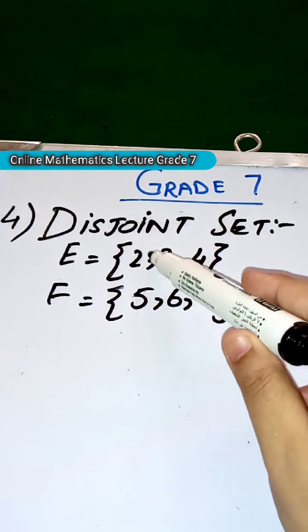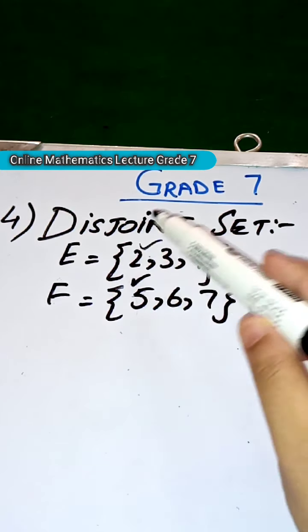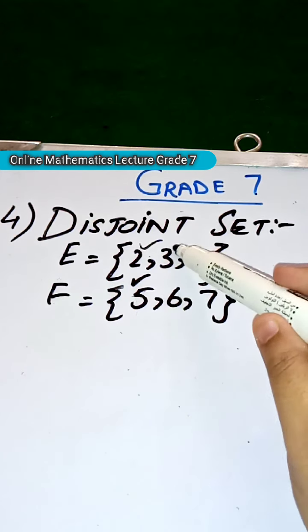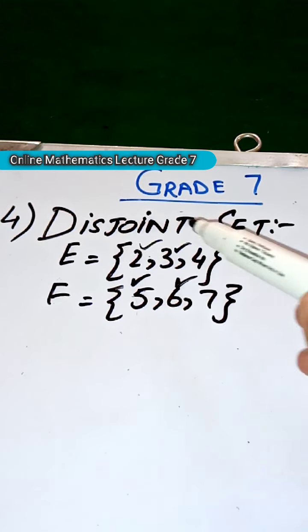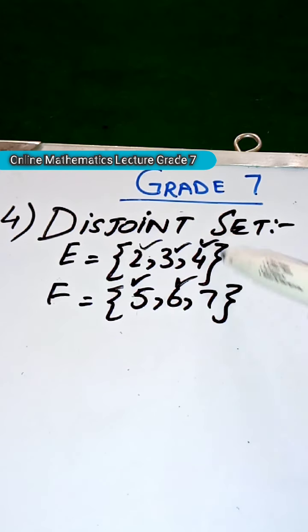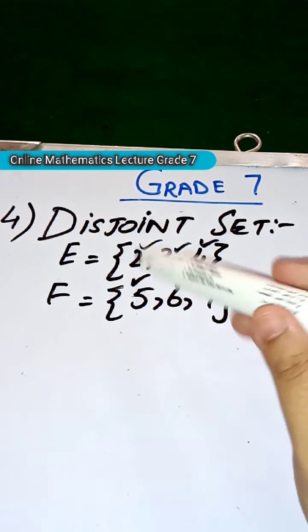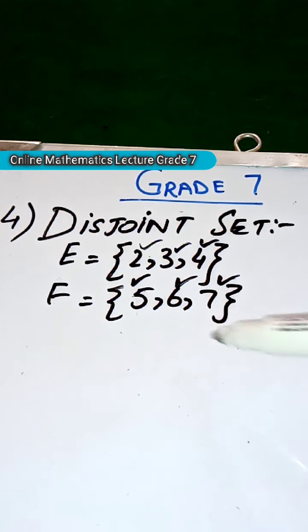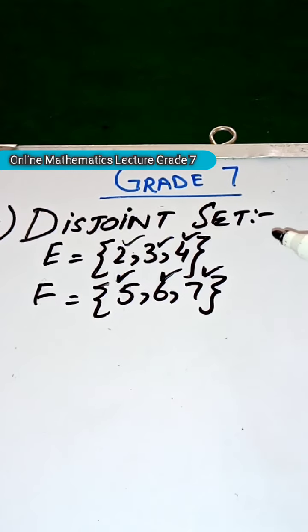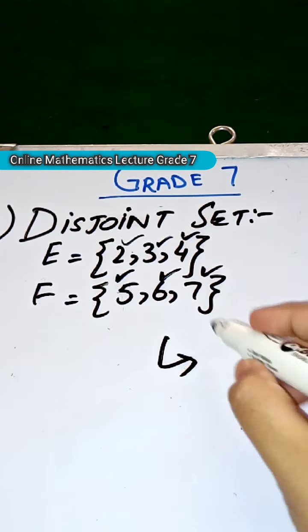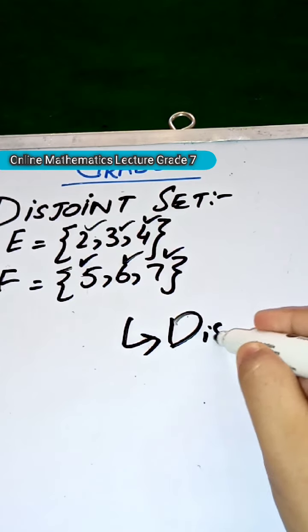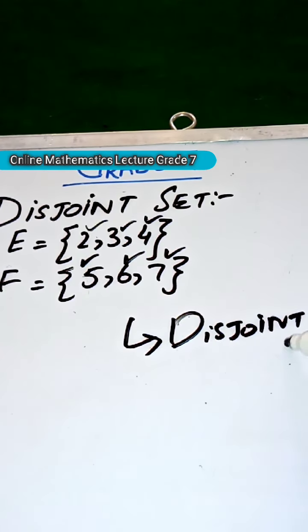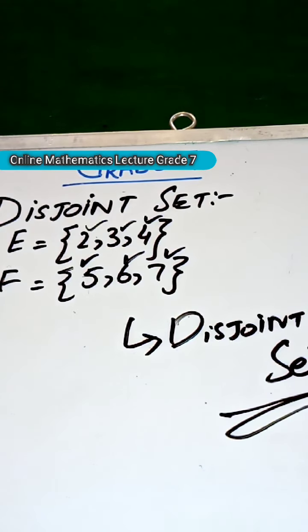Here 2 and here 5 are different, here 3 and here 6 are also different, here 4 and 7, so no value is the same in both sets. So these sets are called disjoint sets. In disjoint sets all the values are totally different.